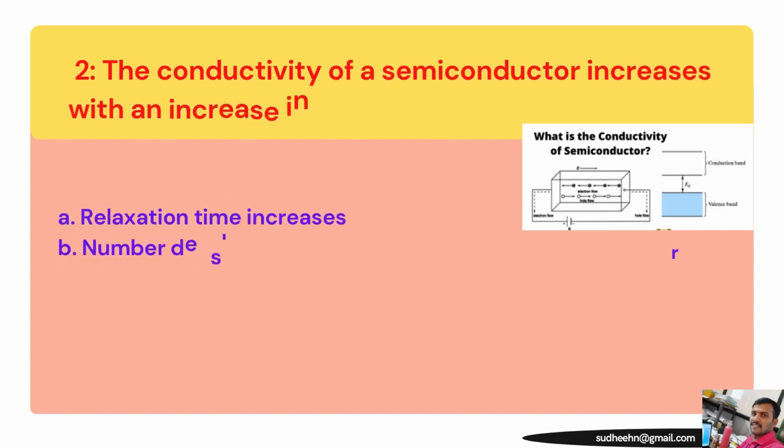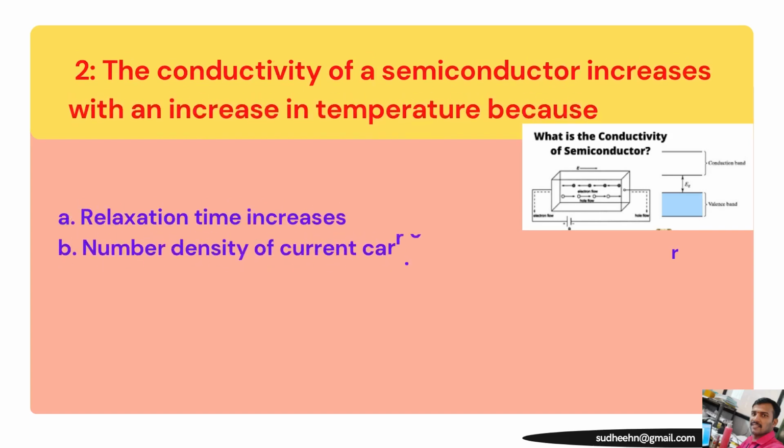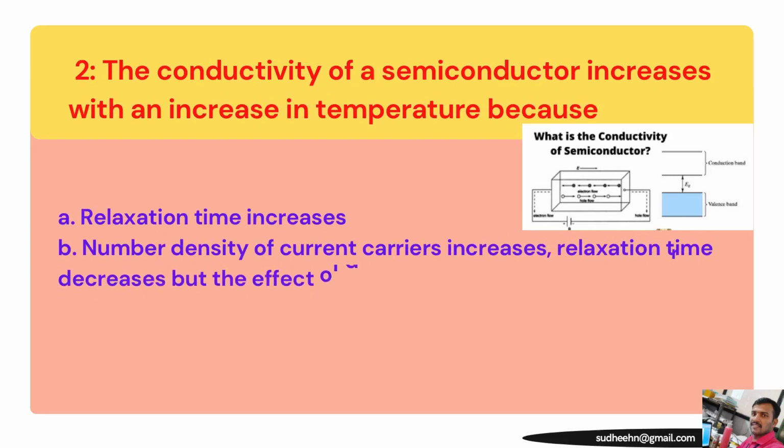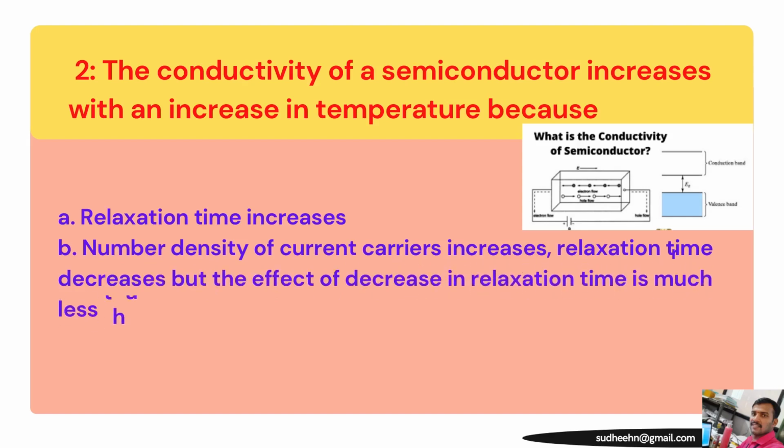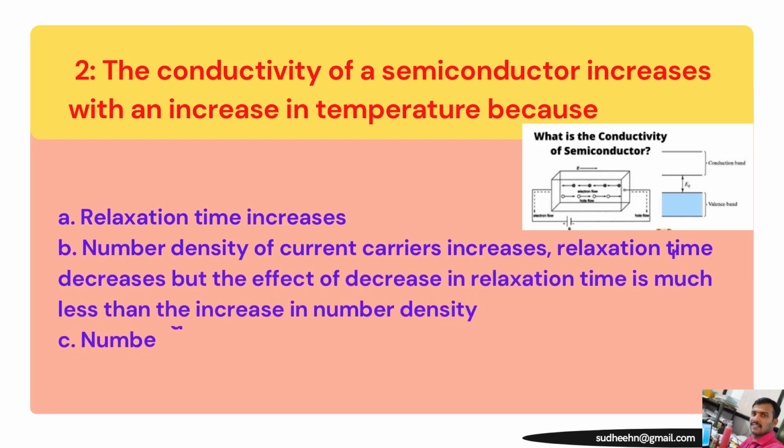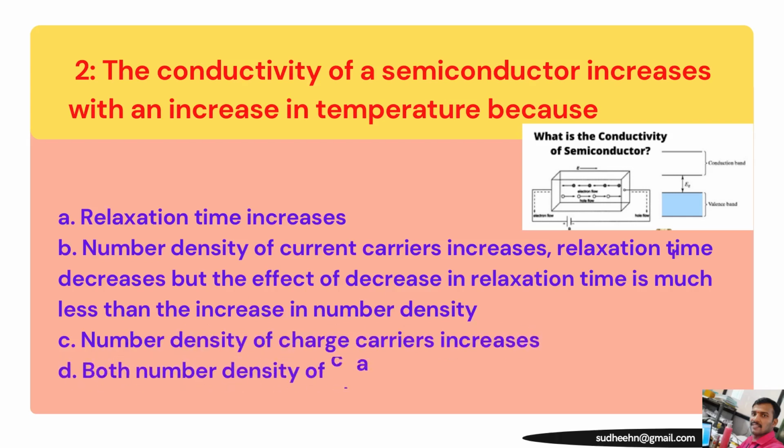Now question number 2, the conductivity. Conductivity is a measure of a material's ability to conduct an electric current. The conductivity of a semiconductor increases with an increase in temperature because of which reason? Option A, relaxation time decreases. Option B, number density of current carriers increases, relaxation time decreases, but the effect of decrease in relaxation time is much less than the increase in number density.